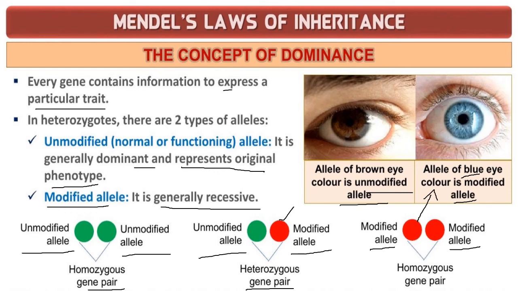With the unmodified homozygous gene pairs, since brown is the dominating one, it may result in either brown or black colored eyes. Eye color might be brown or black with these gene cases, such as a heterozygous gene pair or a homozygous gene pair. If it has the unmodified allele, it will be the dominating characteristic.